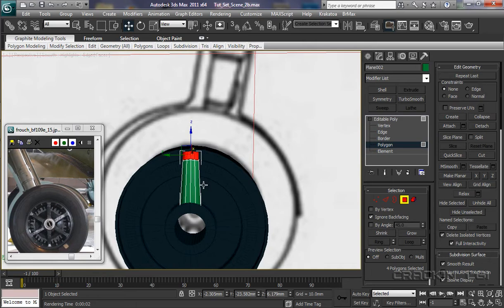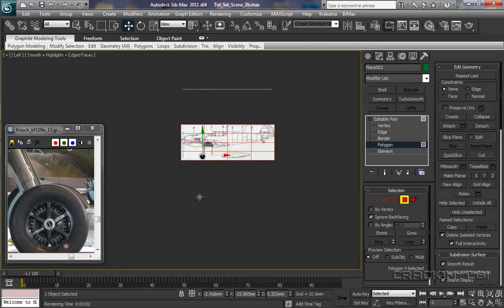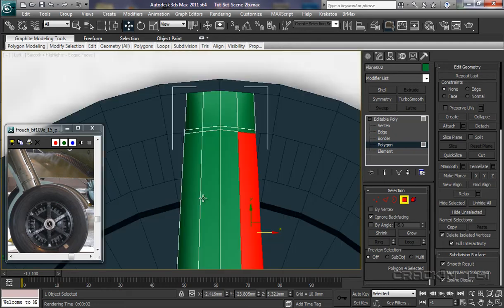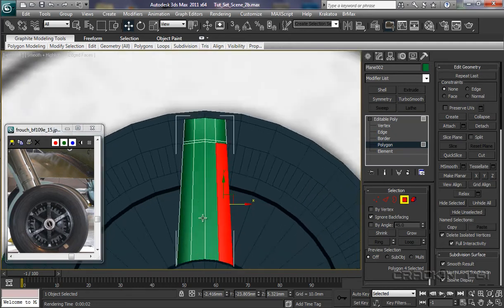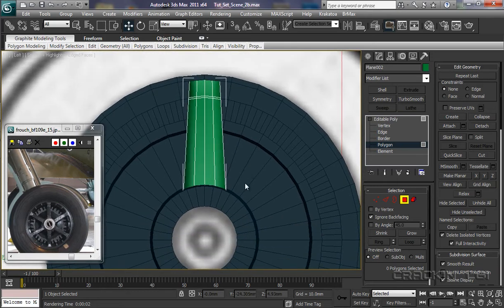Let's pull out a little bit. Let's go into left view and Z for zoom, and now let's pull out, deselect that one. I'm just looking at these, let's put them on vertices a little bit for a bit longer, looking at the width of those.